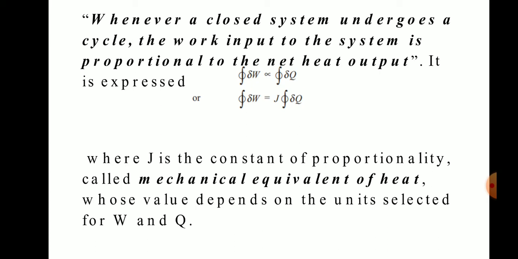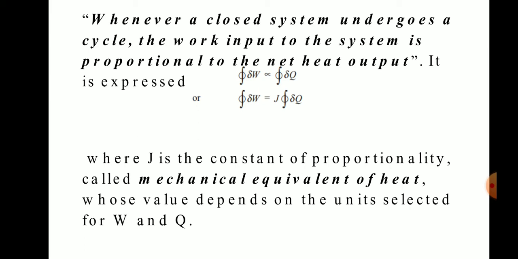Okay, so the cyclic integral of W is directly proportional to the cyclic integral of Q. Delta is a small quantity. Our work is equivalent to Q. We eliminate the proportionality and put in our constant, which is J. J is the constant of proportionality, called the mechanical equivalent of heat, whose value depends on the units selected for W and Q. In the SI system, its value is unity.